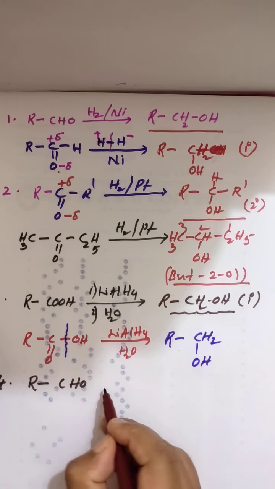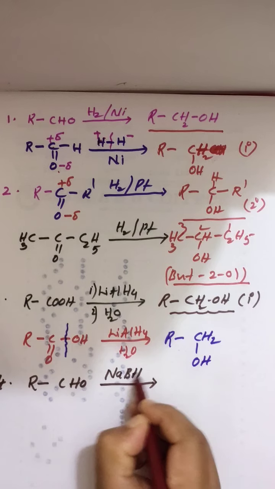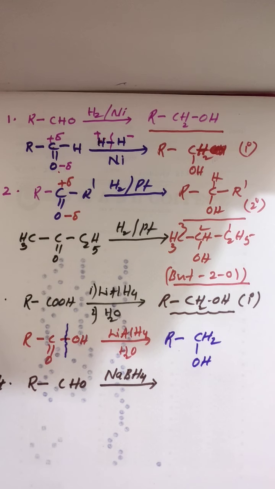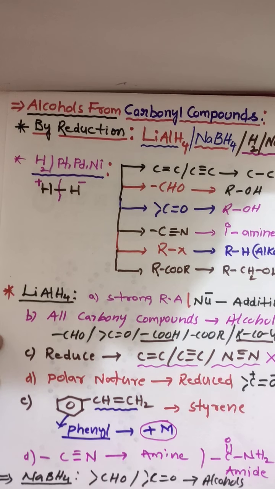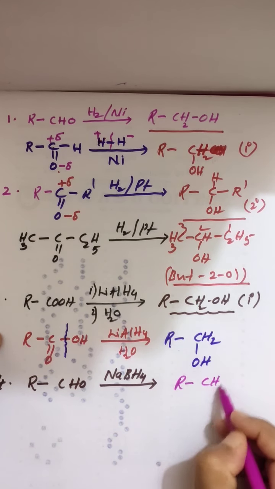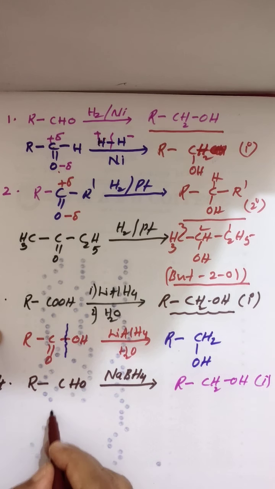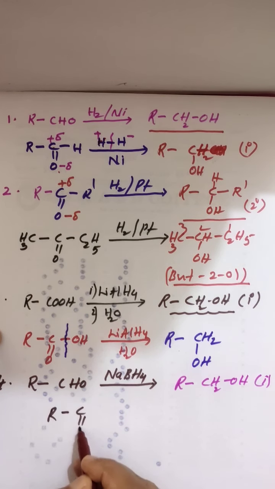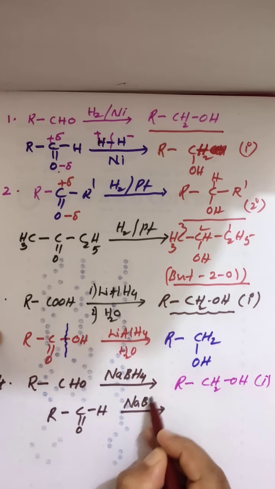RCHO, that means aldehyde, giving rise to, with sodium borohydride. I told you that sodium borohydride reduces aldehydes and ketones to alcohols. So what are you getting here? CH2OH, 1 degree alcohol. How is it possible? Look here. R-C double bond OH giving rise to, with NaBH4.